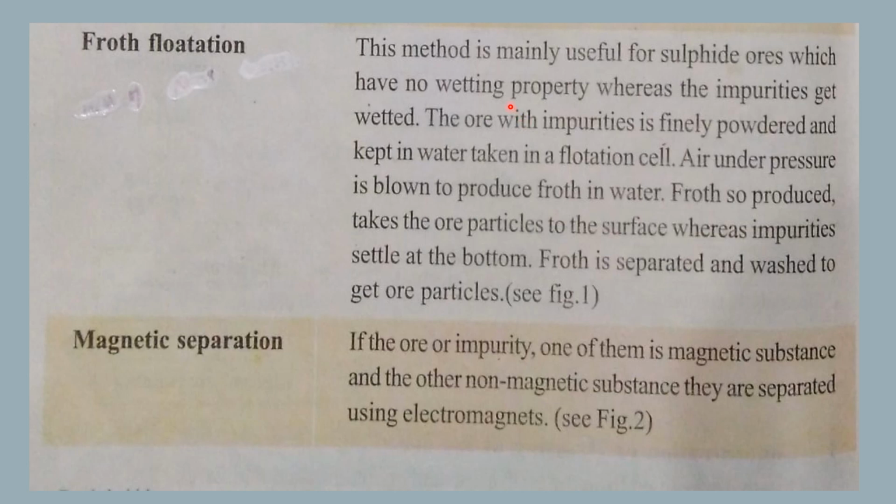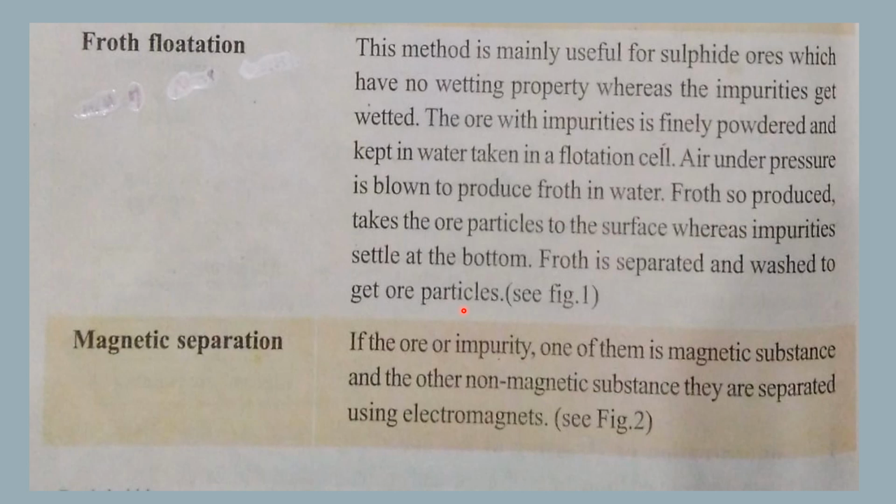Now let's see what this froth flotation process is. This method is mainly useful for sulfide ores which have no wetting property, whereas the impurities get wetted. The ore with impurities is finely powdered and kept in water taken in a flotation cell. Air under pressure is blown to produce froth in water. Froth so produced takes the ore particles to the surface, whereas impurities settle at the bottom. Froth is separated and washed to get ore particles.